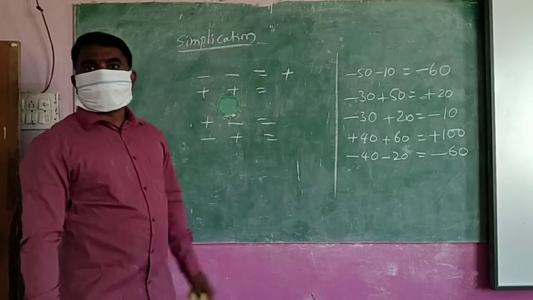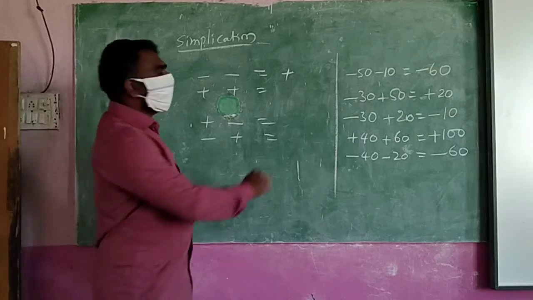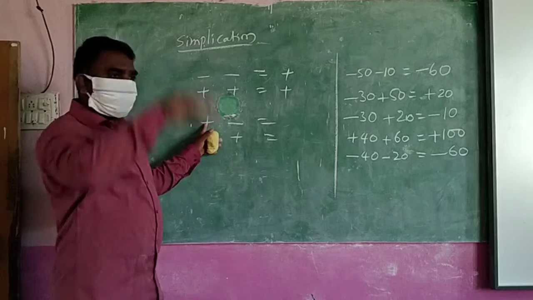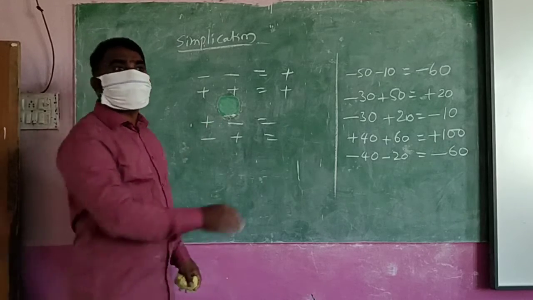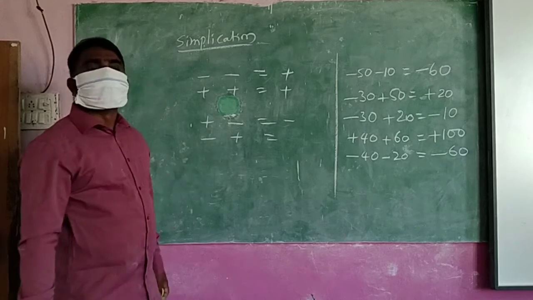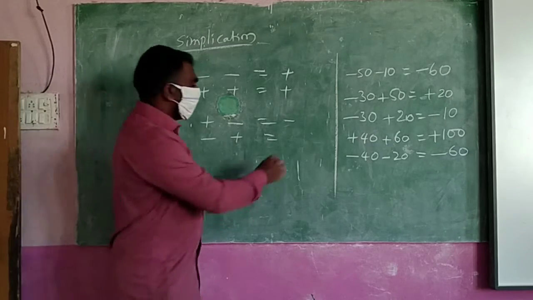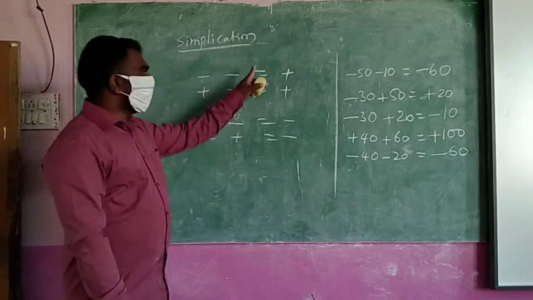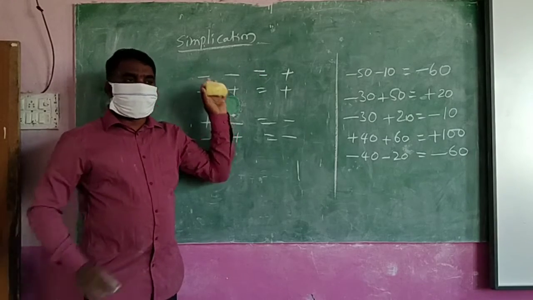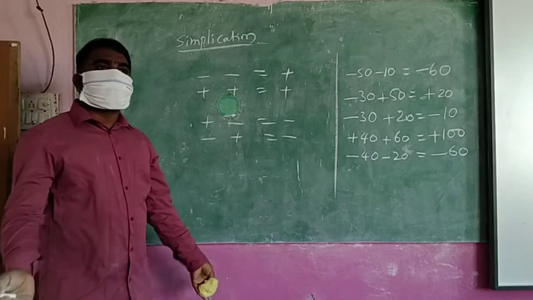Up and up, what should we find? Total means what symbol? Up and down, different means what symbol? Down and up, what should we find? Difference. Difference means what symbol? So you have to remember. You understand? Now after remembering that, you can do the calculation.